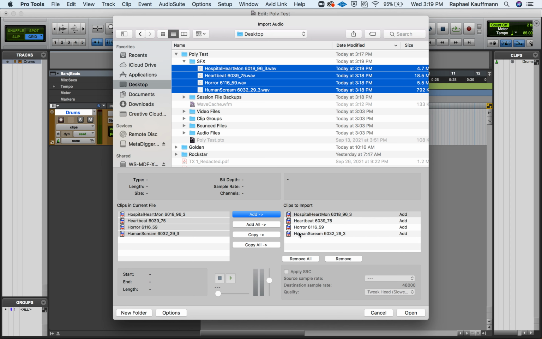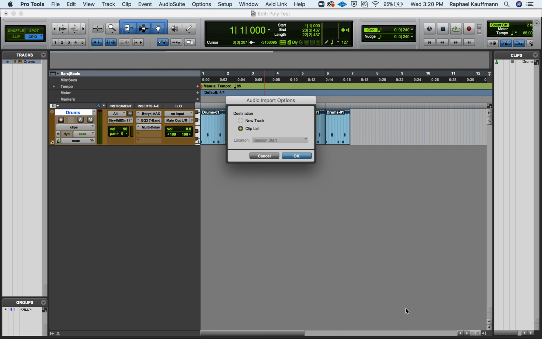I'm going to add them this time. Generally I say copy them, but I already have these sitting in my session folder, so they're not going anywhere. If they weren't in my folder, I would definitely want to copy them so that they're in my audio files. But in this way, they're already here, so I'm just adding them. I'm going to hit open.